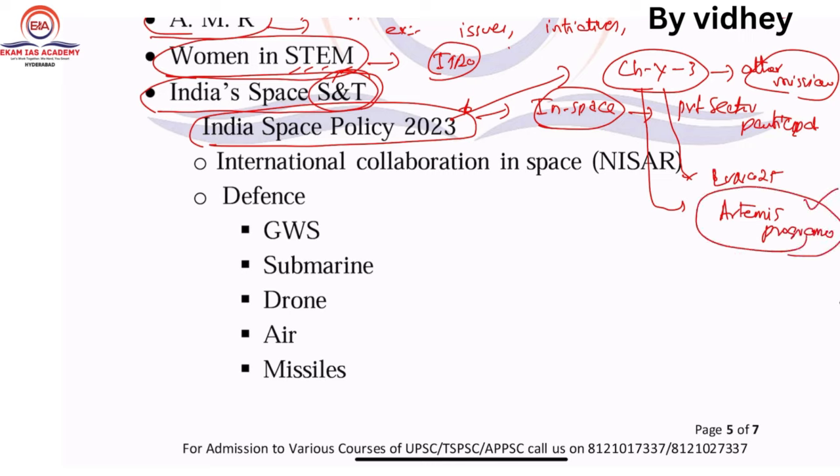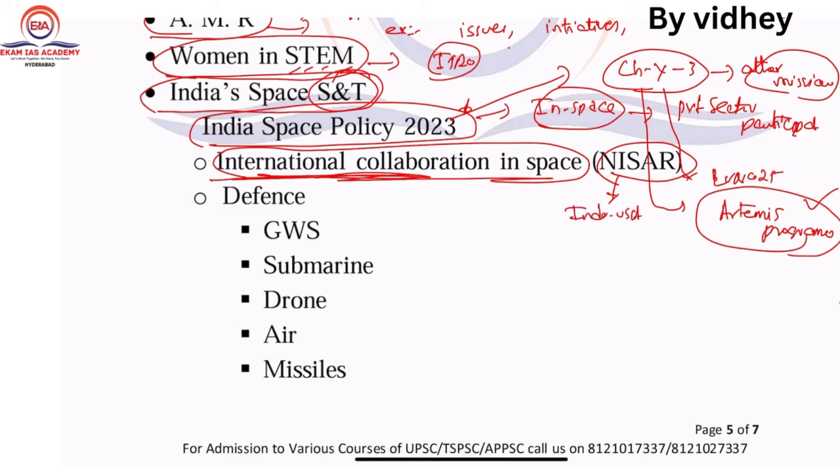Got it? Next one, international collaboration in space. For example, NISAR is Indo-USA. Like this, India has collaborated in space, Indo-USA, Indo-Russia. So what policies India has collaborated on with other countries is very important.